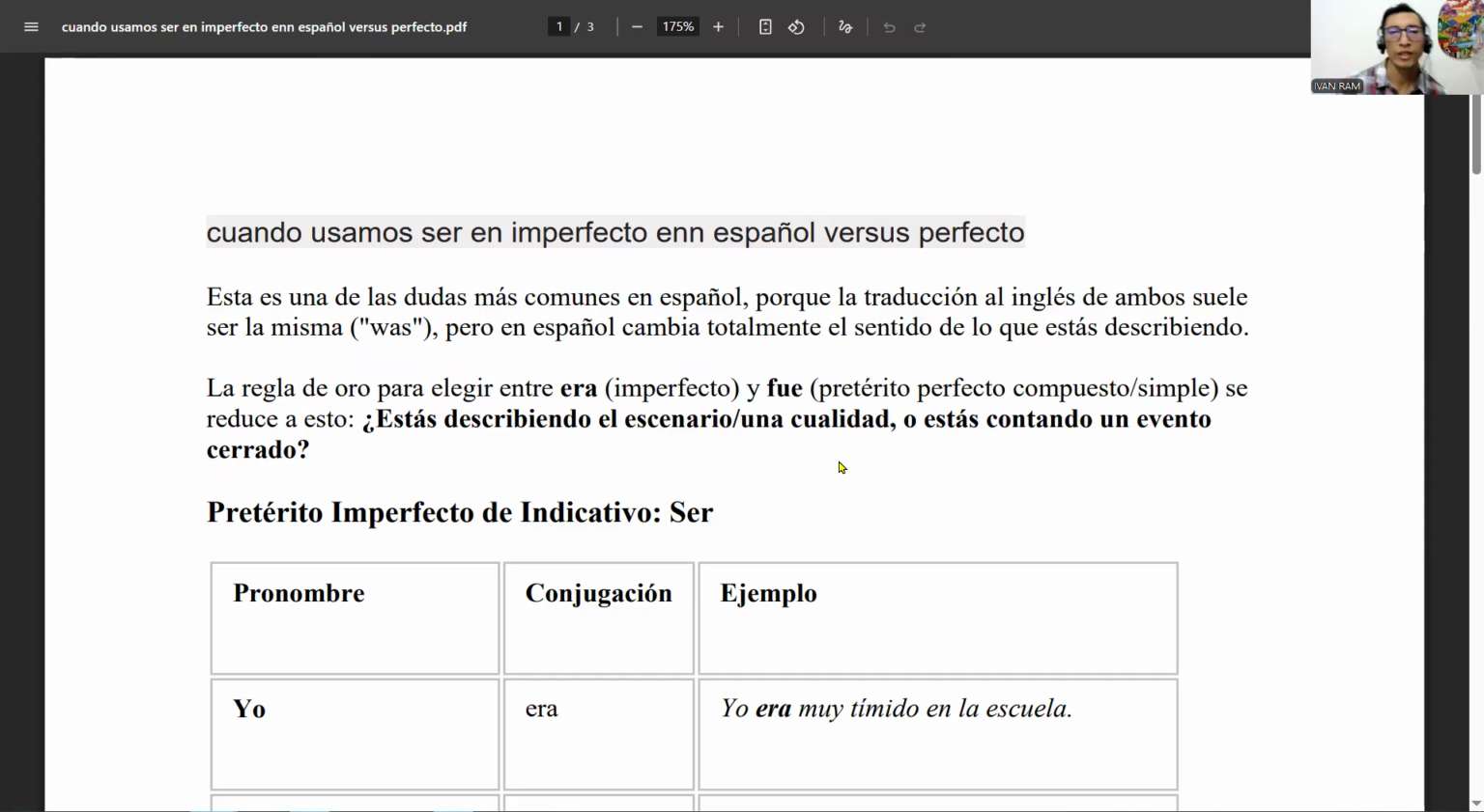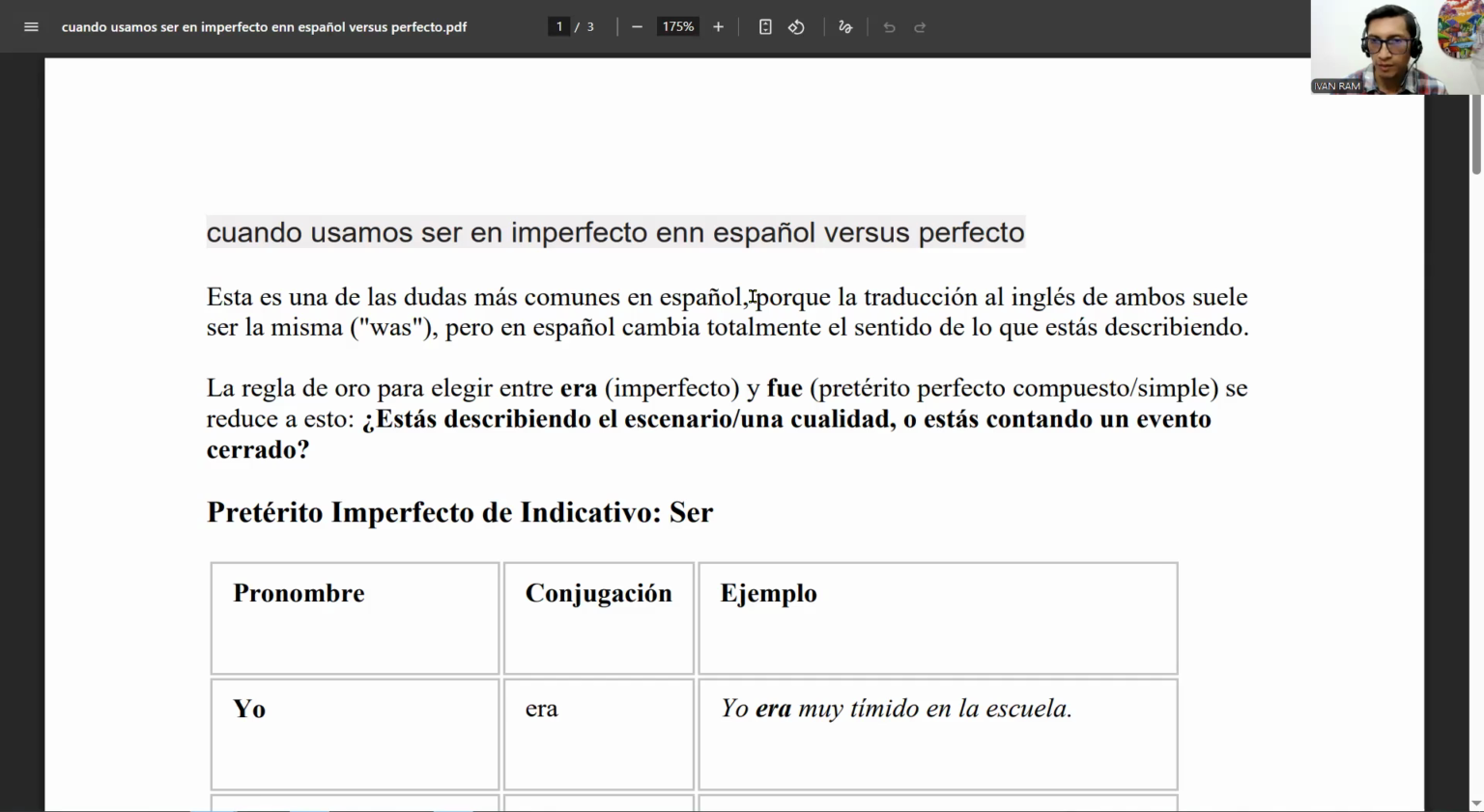In this video, we're going to explain the difference of, well, we'll start with the imperfect in Spanish, pretérito imperfecto. So the use of era, eras, éramos, erais in European Spanish, and eran. So it says, esta es una de las dudas más comunes en español.